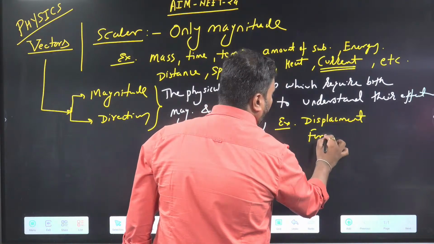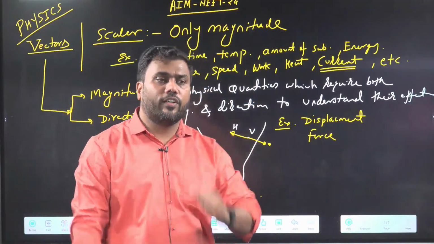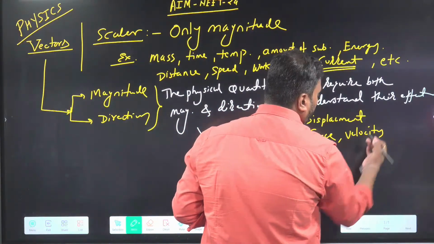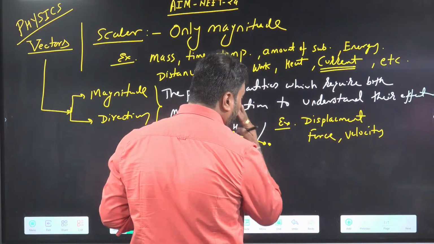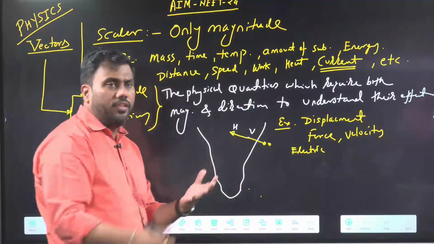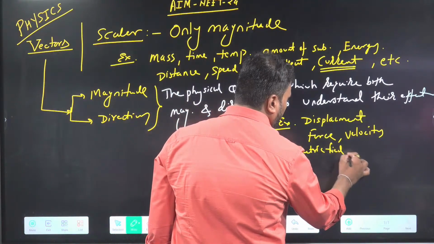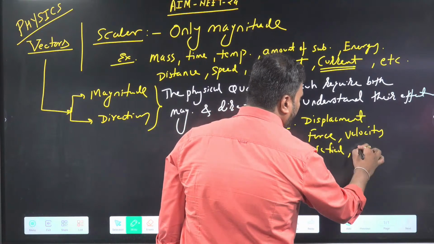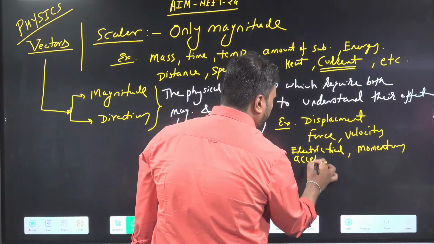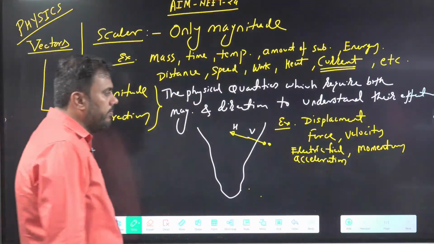Then force. Force is also a vector quantity. We have just discussed before, when force is applied in different directions, the effect of force is different. Velocity is a vector quantity. Then electric field, that was discussed in class 12. There are many more vector quantities. Momentum, acceleration. These are some vector quantities.